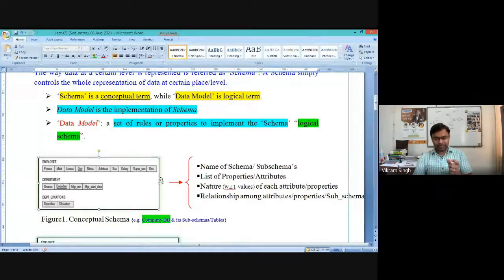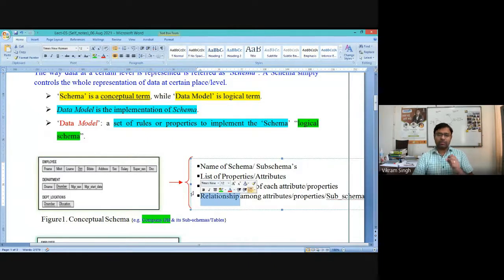Both are related to show a relationship between these two tables. So these kinds of relationships also need to be mentioned, drawn and highlighted. That's what the conceptual schema is doing.